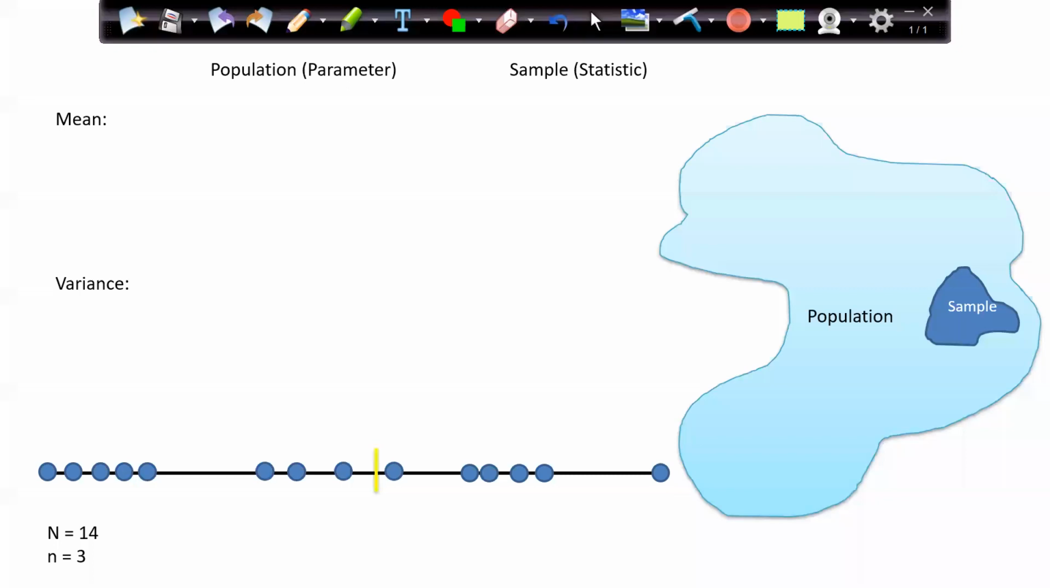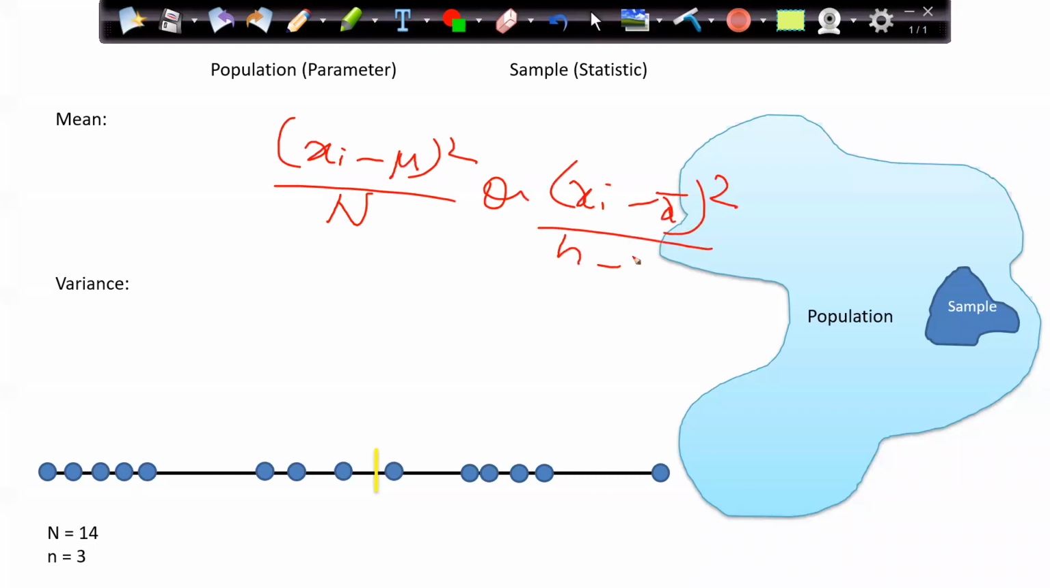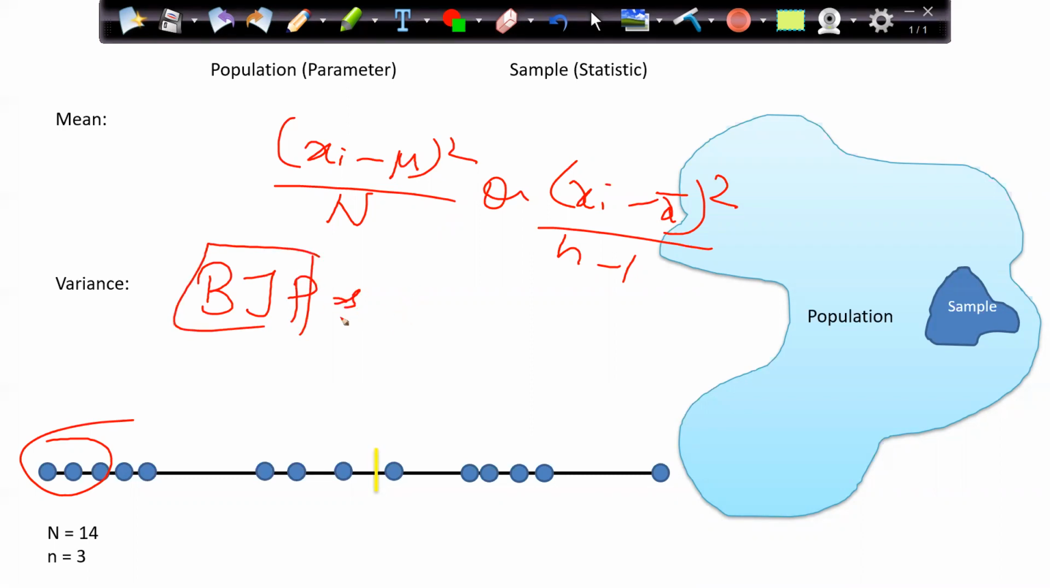So my sample is very, very important. If I am taking a biased sample, no matter which formula you are using, xi minus mu whole square by n or xi minus x bar whole square by n minus 1, it will give me the wrong output only because your sample is biased. So that's why we have to take a proper sample. For example, as I mentioned, if you go to the BJP office and ask which party will win, obviously they will tell you BJP only. They will not tell you Congress or AAP.